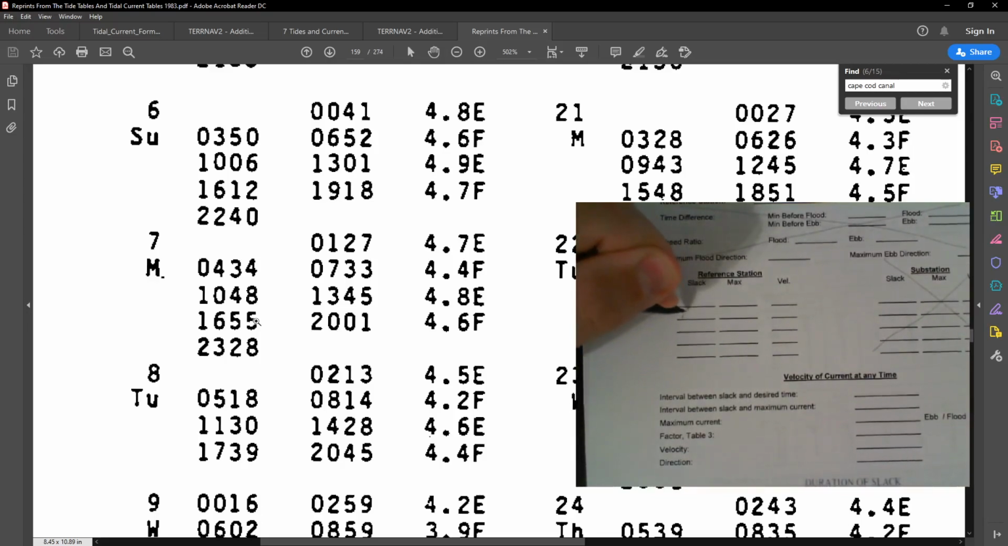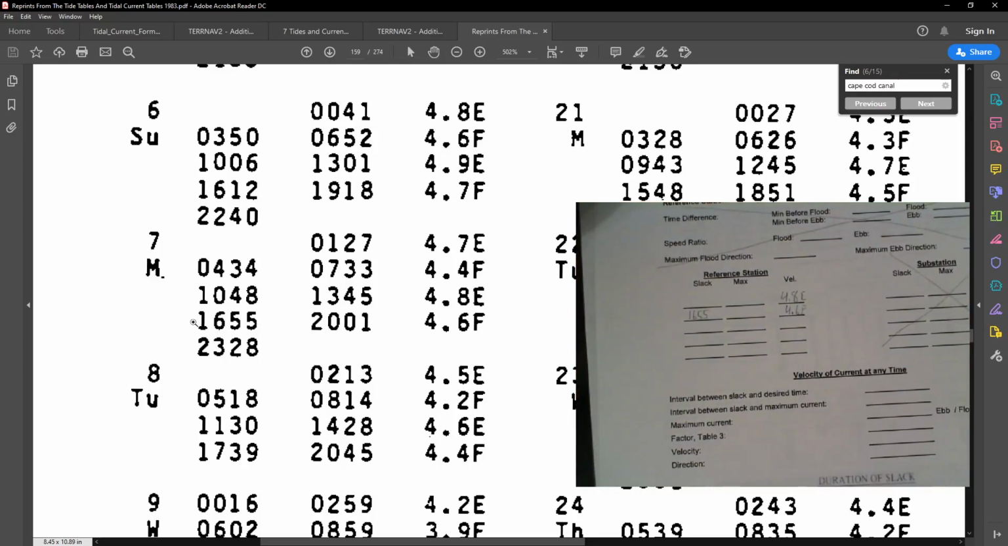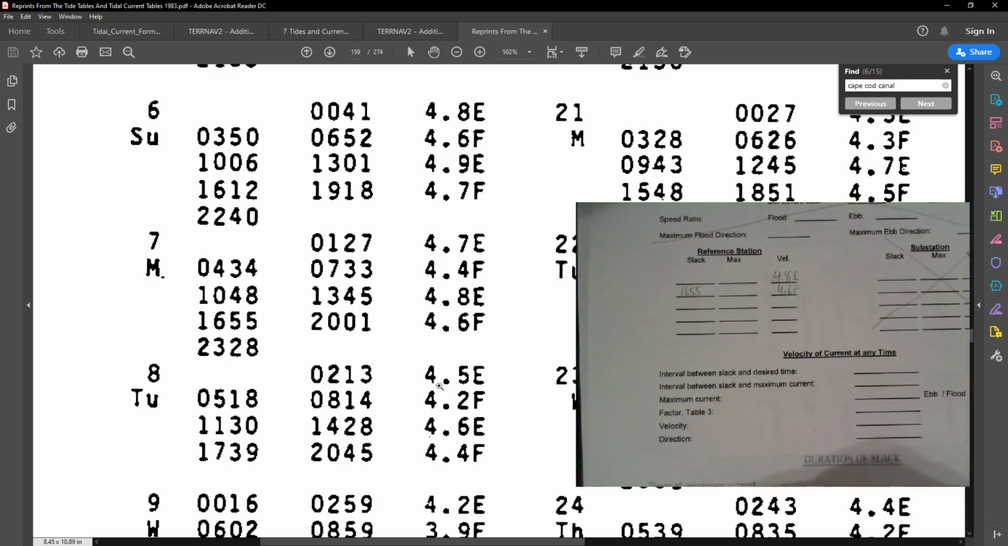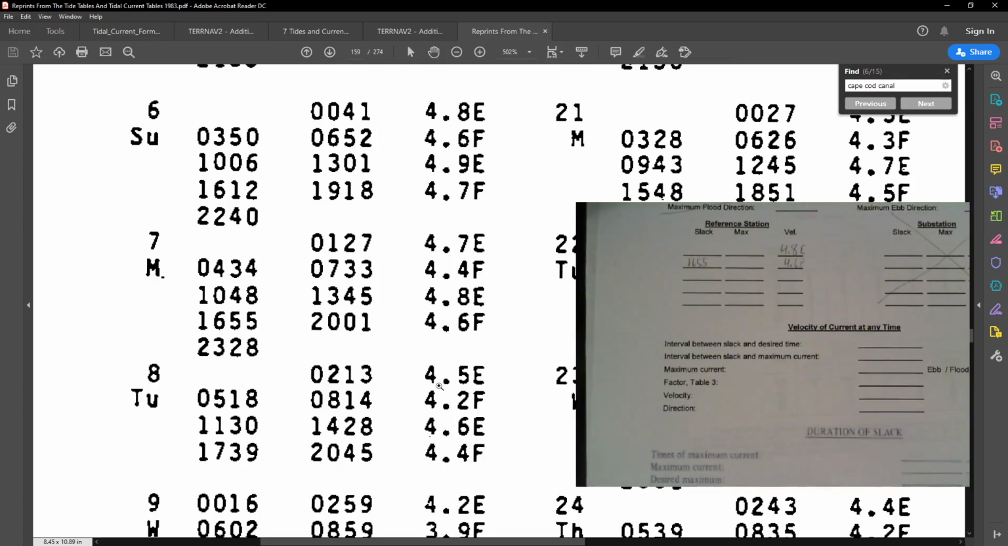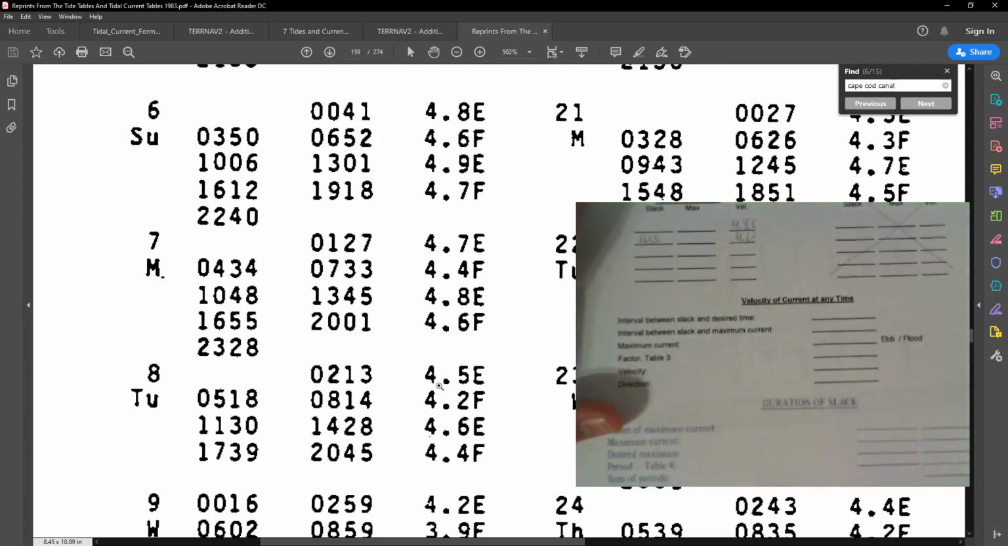So our slack time is 1655. 4.8 is the ebb closest to it, and 4.6 is the flood closest to it. Just to show you what I'm doing, 1655, 4.6, and 1655, 4.8. They are the two flood and ebbs closest to 1655. Now that we have that information, we do not need any more information from this section for this problem. This is not a velocity problem, so we're going to skip down to duration of slack.